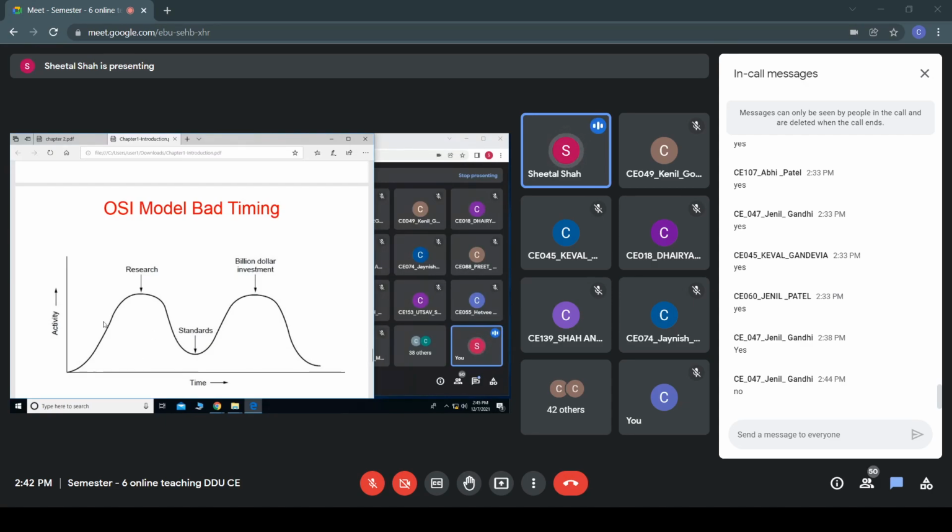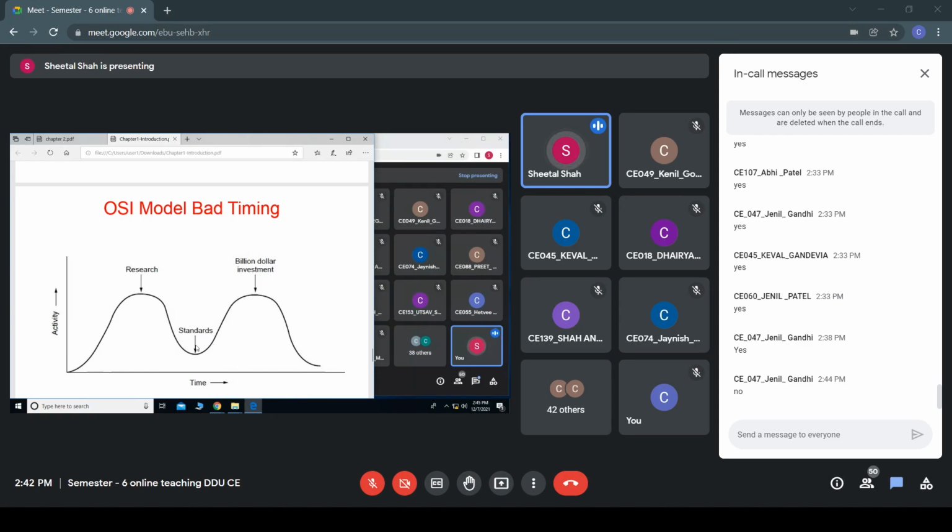Once some idea came about networking, they might have started the research. So some years may go into performing the research work. And once the research work is done, then some standards have to be established. Whenever we want to commercialize anything, why do we require the standards?